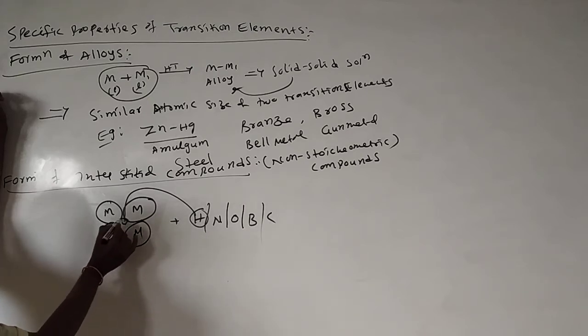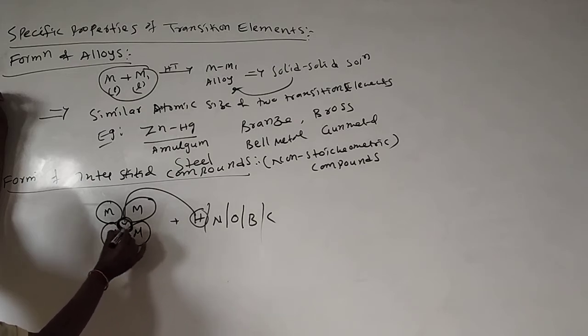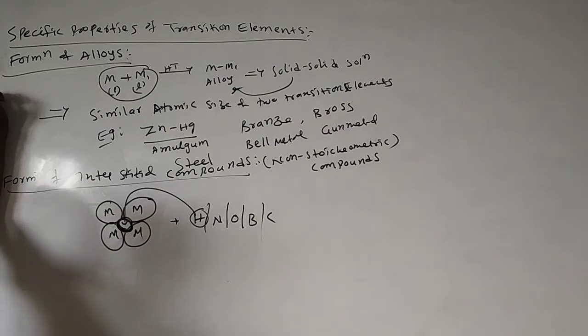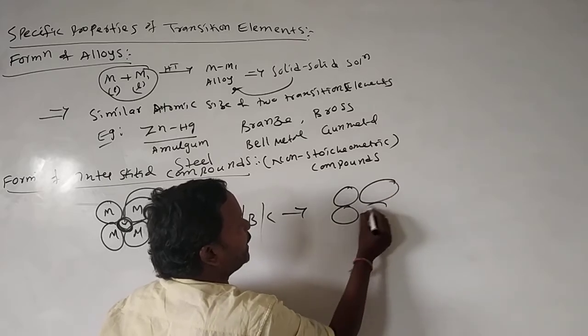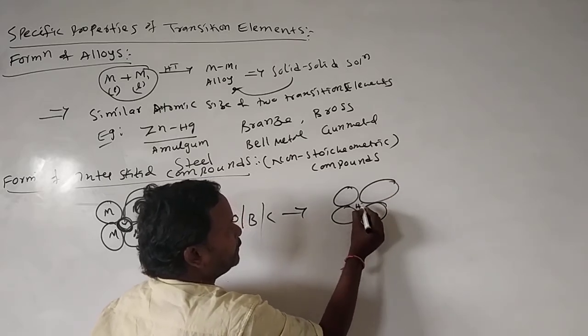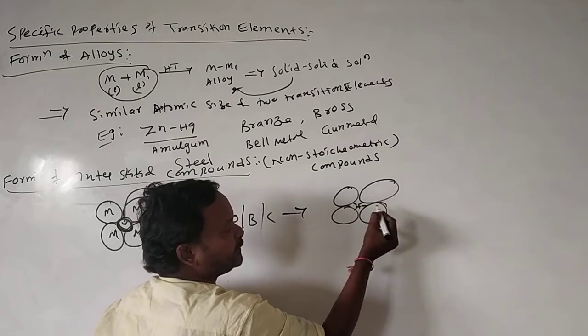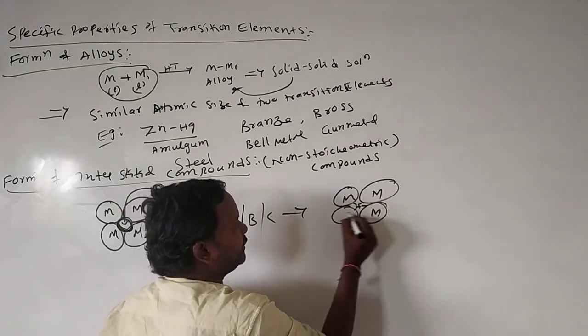This space we call interstitial space. By the trapping of hydrogen and nitrogen into the interstitial spaces of the metal lattice, compounds form. Such compounds we call interstitial compounds.